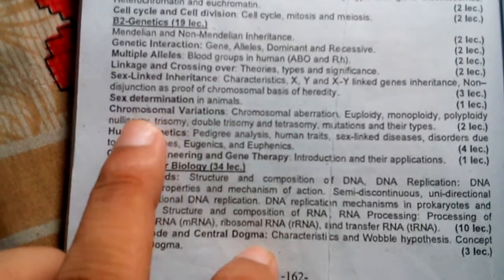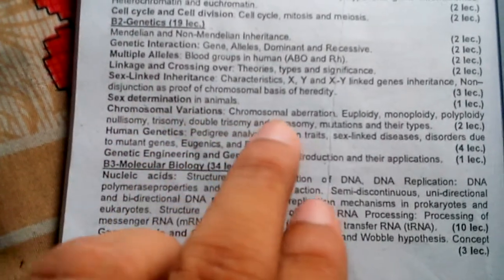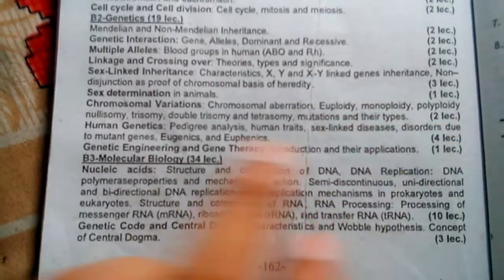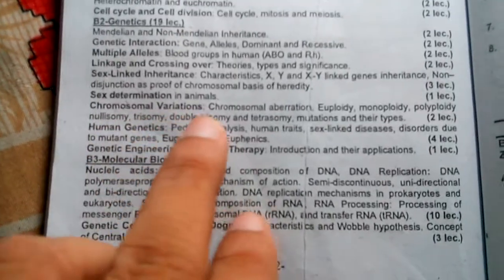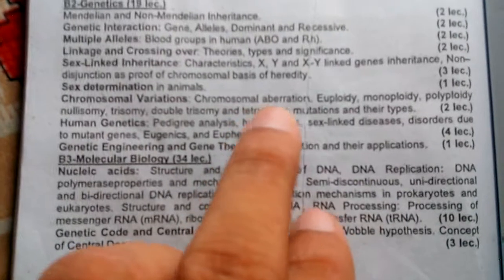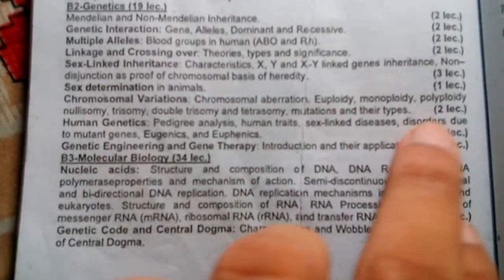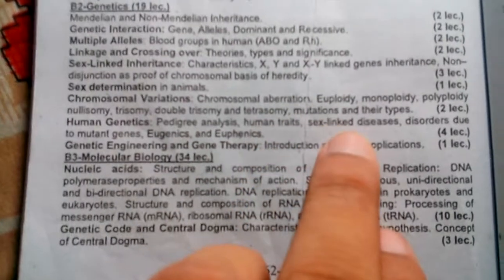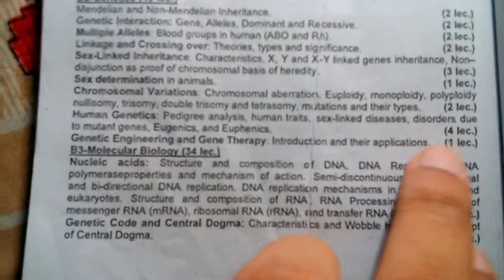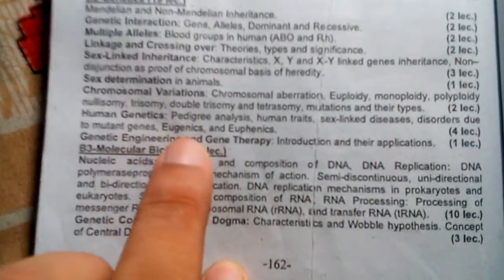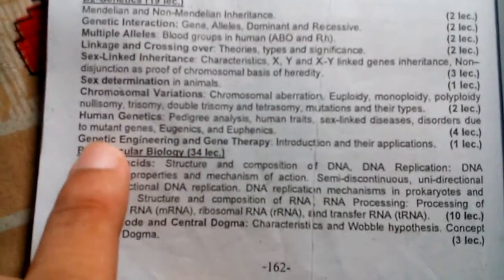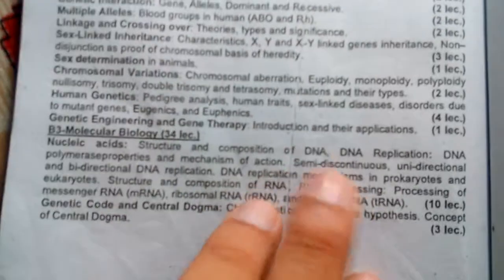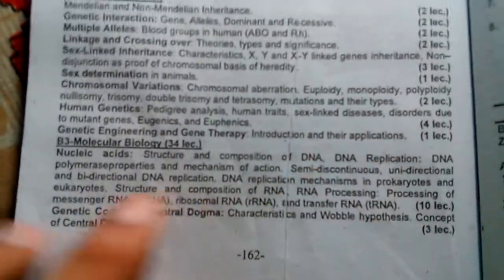Then chromosomal variation, chromosomal aberrations, euploidy, monoploidy, polyploidy, nullisomy, trisomy, double trisomy, tetrasomy, mutation and their types. Then human genetics: pedigree analysis, human traits, sex-linked diseases, disorders due to mutant genes, eugenics, euphenics. And the last one is genetic engineering and gene therapy, with an introduction and their applications.